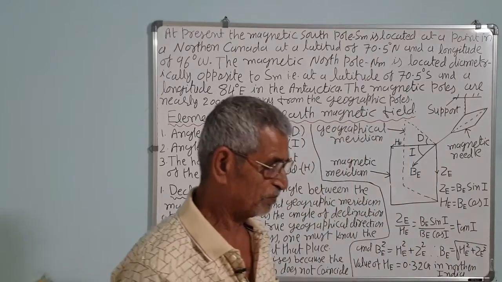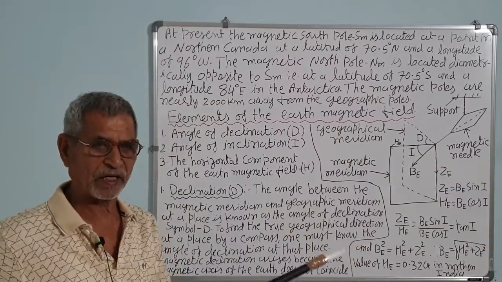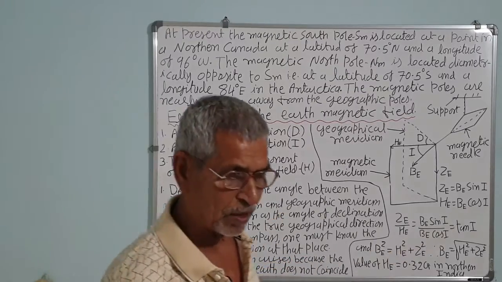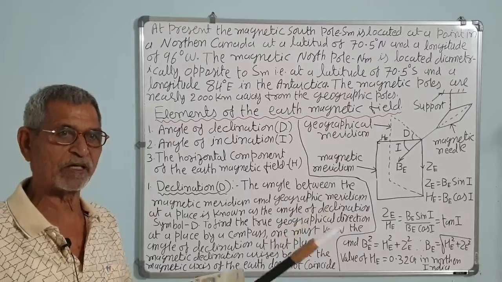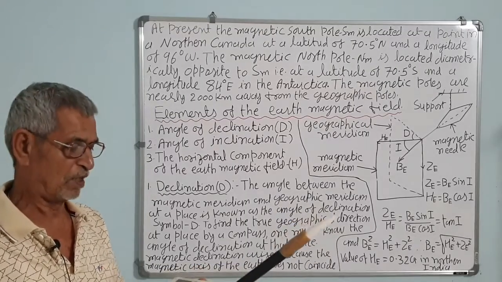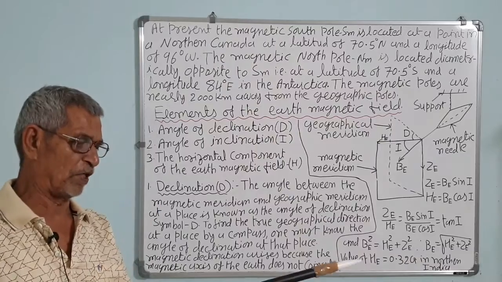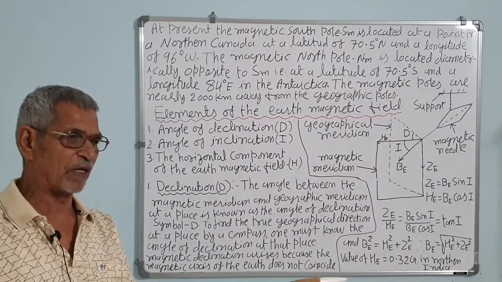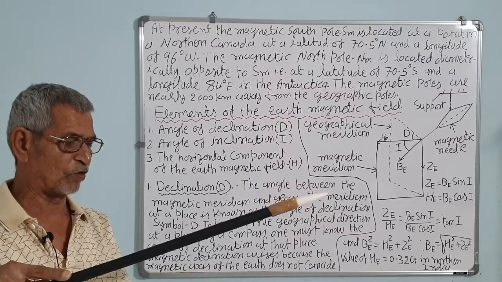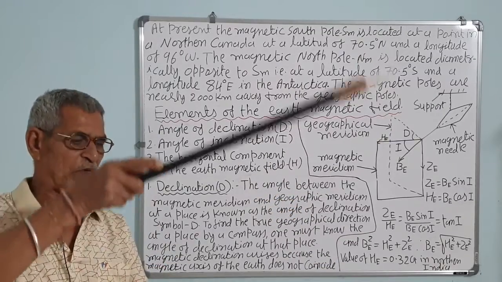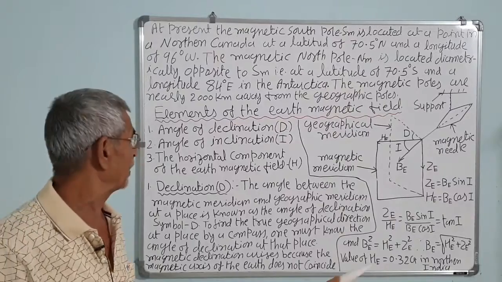Suppose you have a bar magnet, consider this book is a magnet, suspended freely; it will point north and south, correct? The vertical plane passing through this is called the magnetic meridian. Suppose this is the geographical north and south, then the vertical plane passing through it is called the geographical meridian.